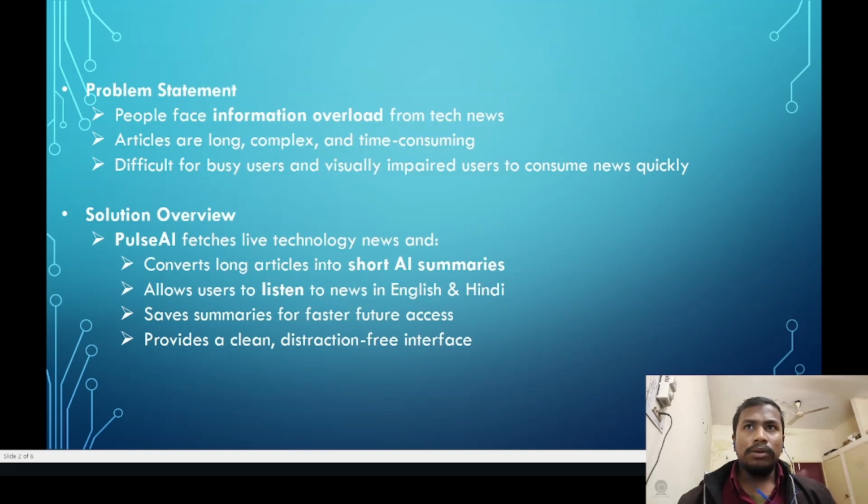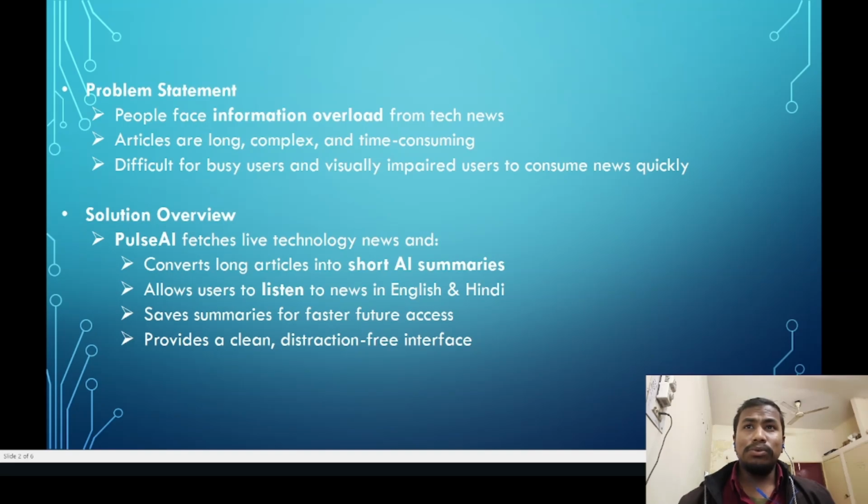And nowadays, news is coming within a minute, within a day. There are so many news items coming every day, every minute, and they also come in long, lengthy paragraphs.